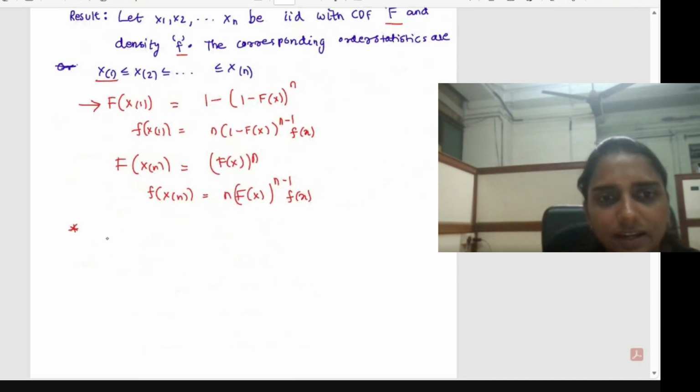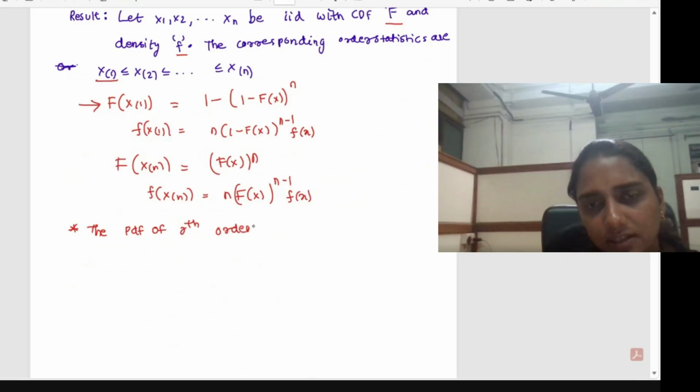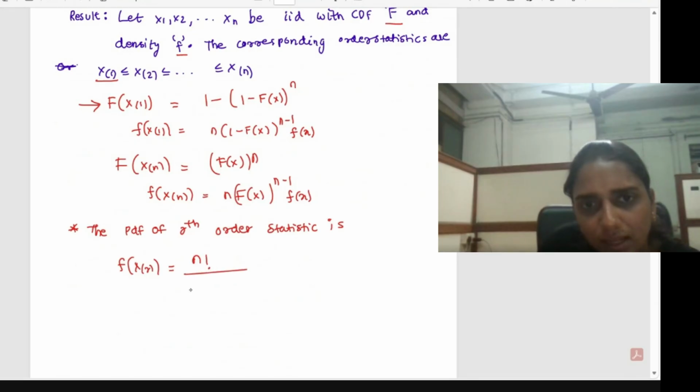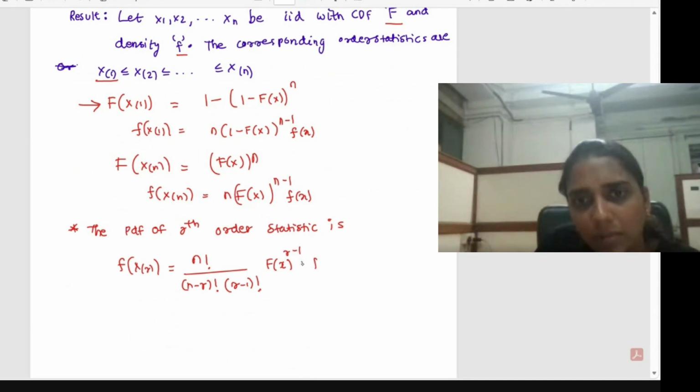So in general, the PDF of the rth order statistic, small f of x_r, will be equal to n factorial divided by (n minus r) factorial into (r minus 1) factorial, then capital F of x raised to r minus 1, then (1 minus capital F of x) raised to n minus r, into small f of x.